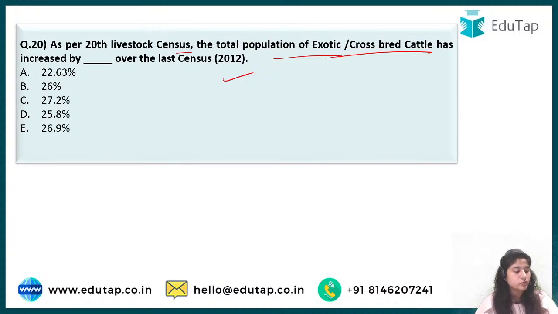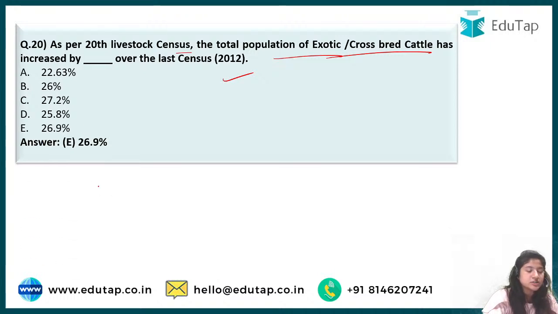Nobody is typing down. Why is it so? Comment down fast below. Okay, Satakshi comes up first, she says E, then Nilesh says D, and then Jashan says E. Top three comments. The correct answer is E, Satakshi. Very good. So 26.9% is the correct answer for this.